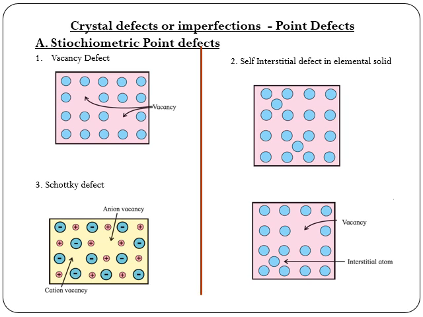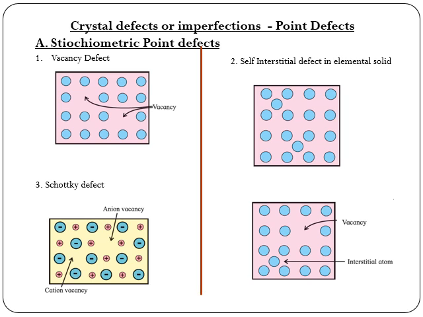The chemical formula of a compound shows a fixed ratio of the number of atoms, or the number of cations and anions, and this fixed ratio is the stoichiometry of the compound.